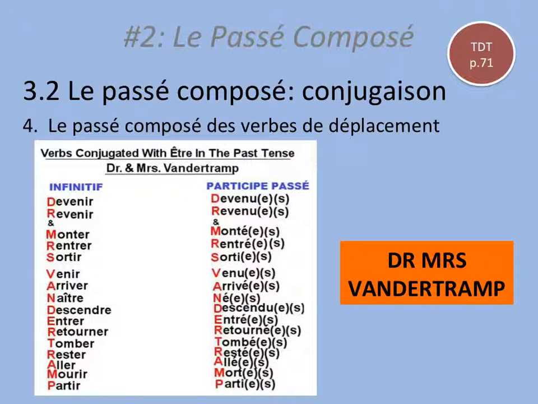The Dr. and Mrs. Vandertramp verbs are the same idea, so they're all the verbs that use être in the passé composé, and the beginning of each verb spells out Dr. and Mrs. Vandertramp, and here are their past participles. Some of them are irregular, so you should copy down this table.